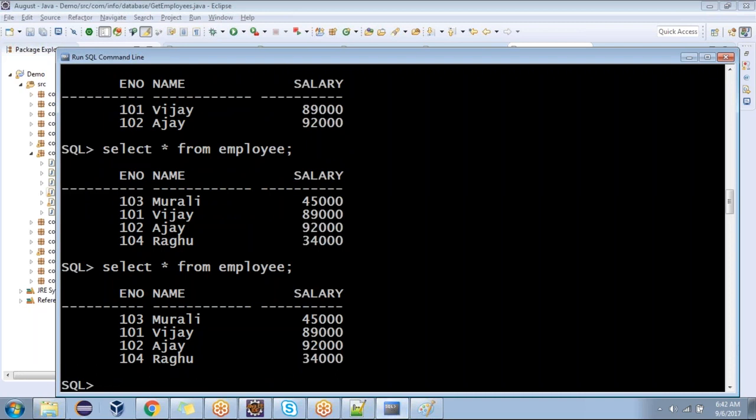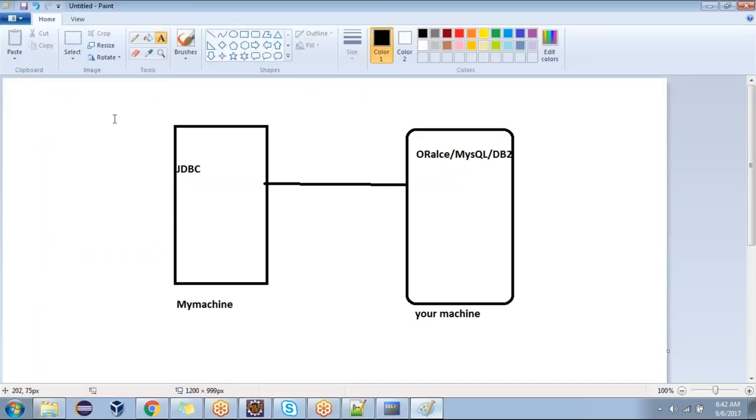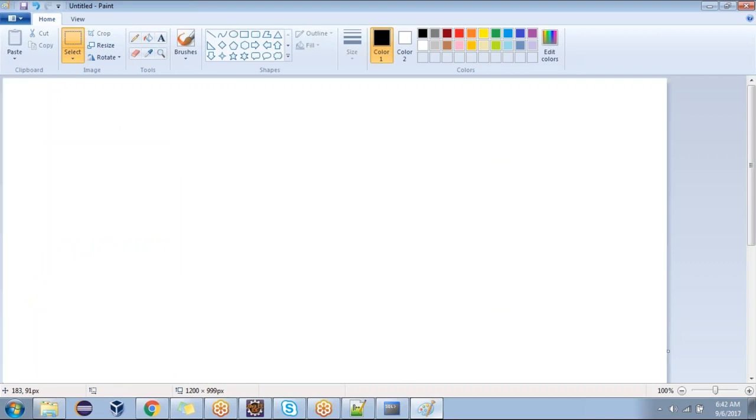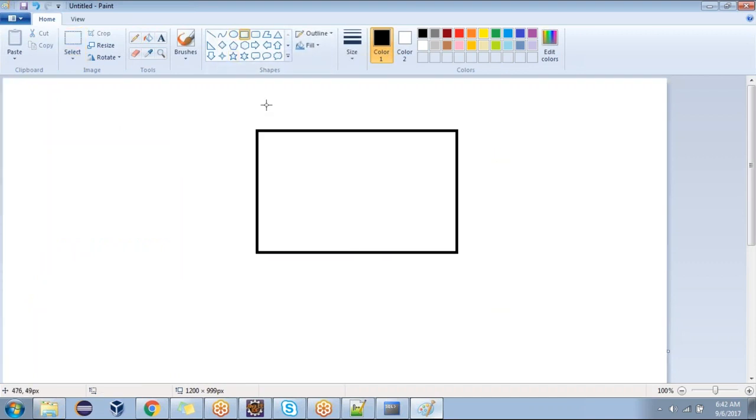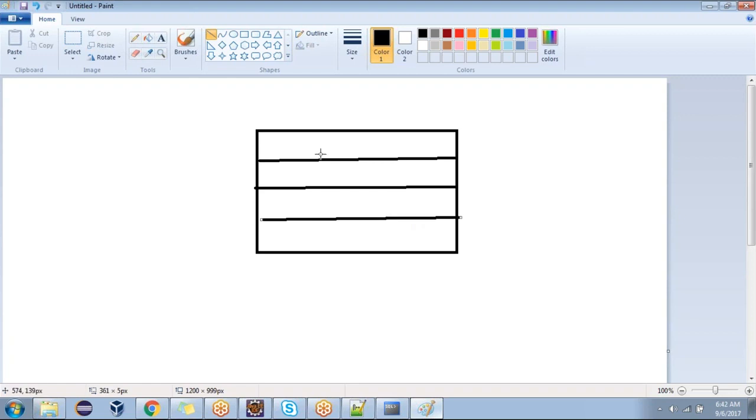You remember iterator? It goes through all the records. The same way here, there is something like a result set. Whenever you say select star from employee, how many rows will come? 4 rows will come, and each row contains 3 columns.